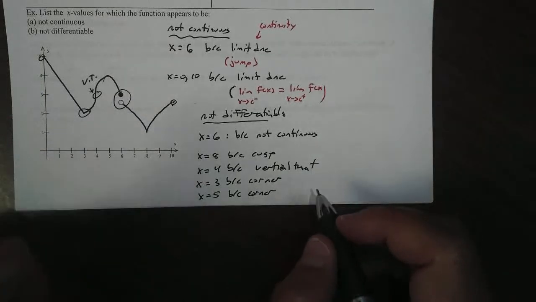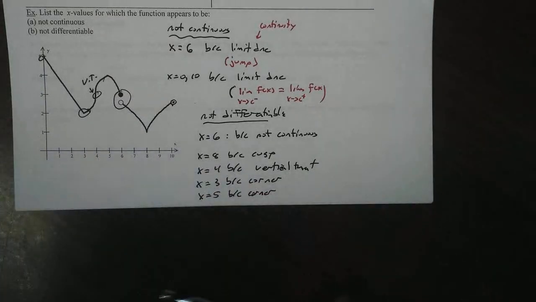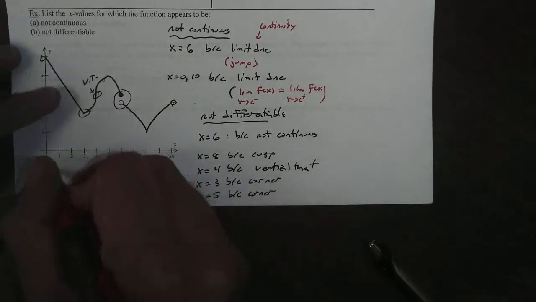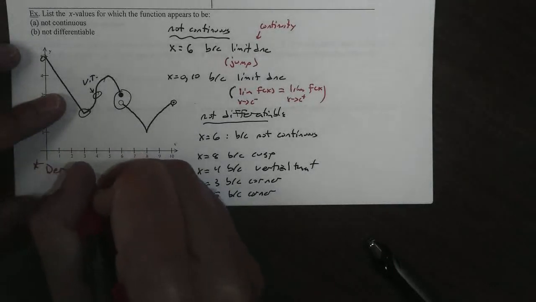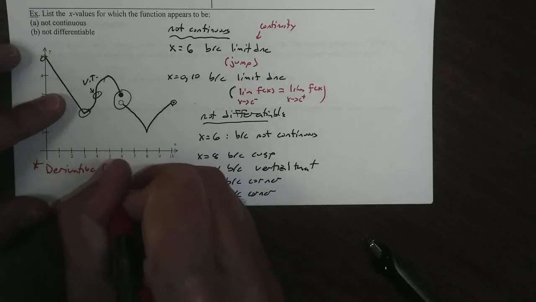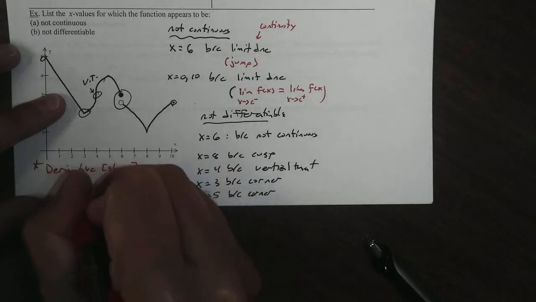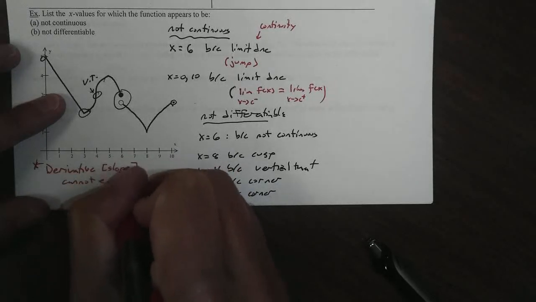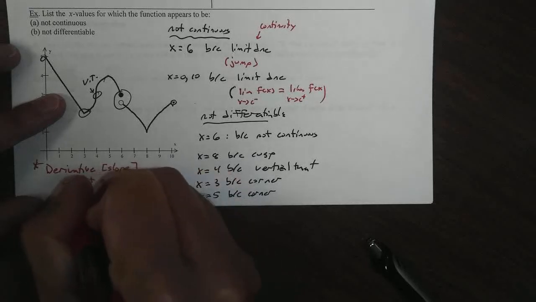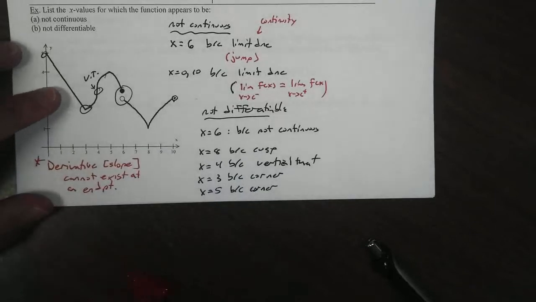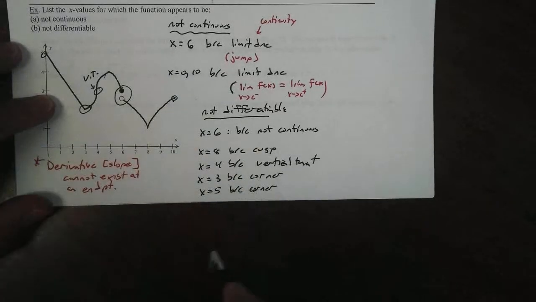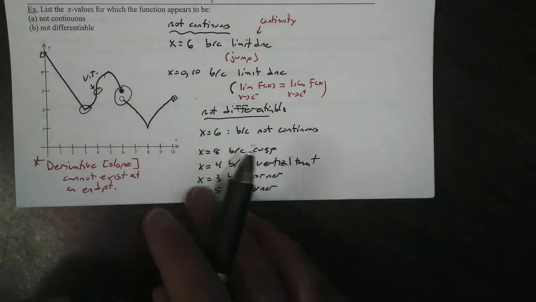Now there are 2 more, and this is what I want you to write down. Make sure you know this. The derivative, and this is a big rule for us: the derivative or slope cannot exist at an endpoint.